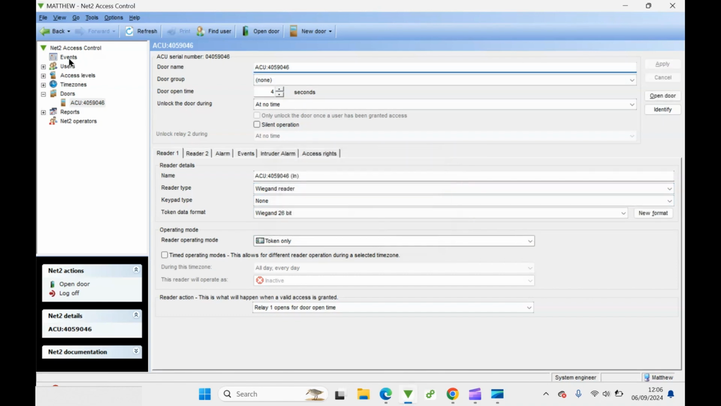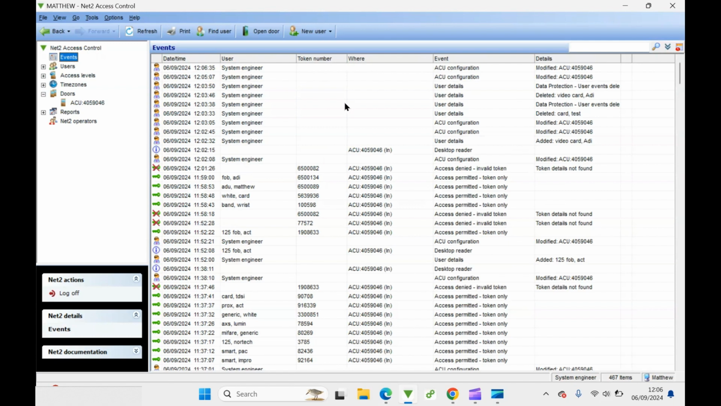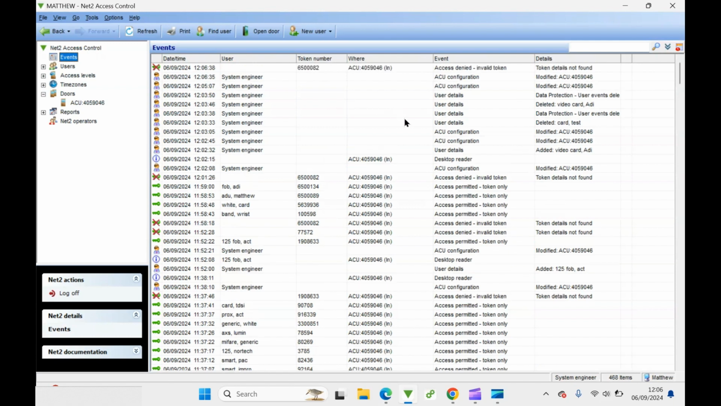If we go to the events menu, and if we present this card to the reader, the card I've got here is actually, the card number is stamped 12018, but you can see it comes through as this number here. This is because it's taken all 26 bits of information in the card and converted it to a number that works within net2, which, for you, adding the card is quite difficult. So how do we get around that?